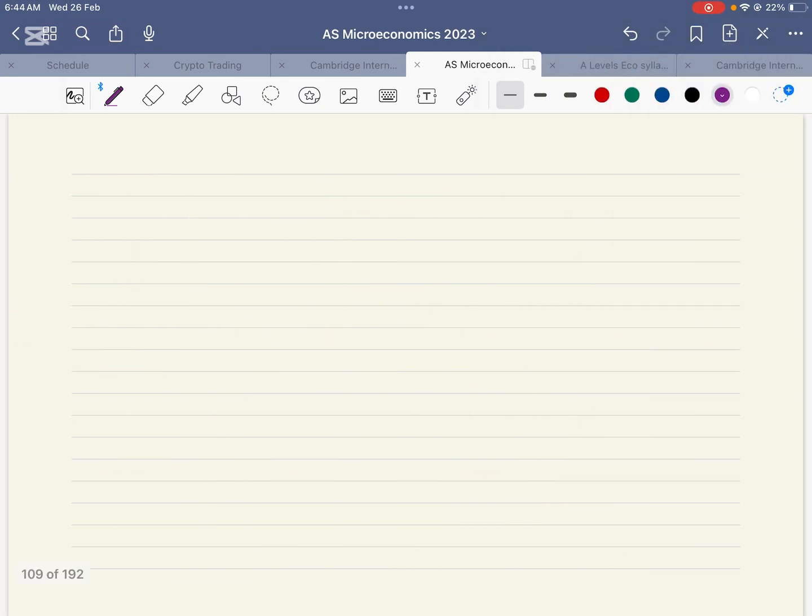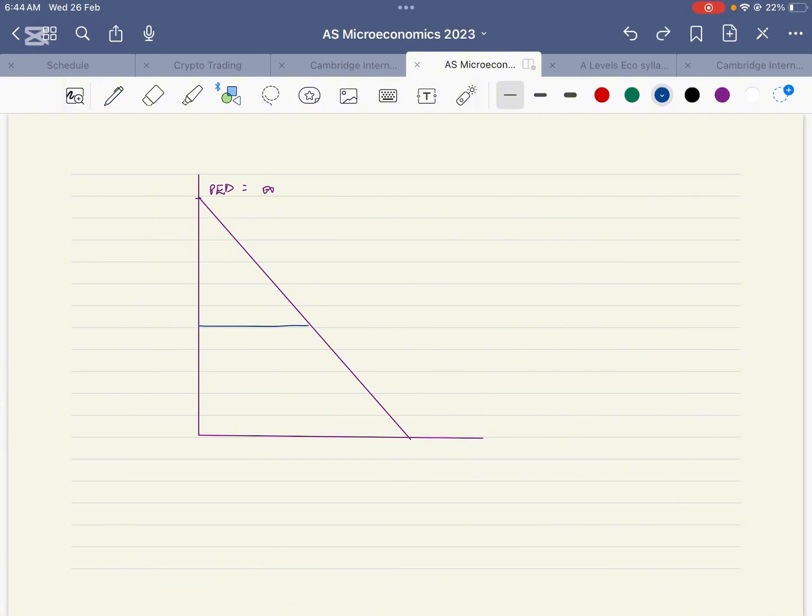The demand curve is a downward sloping curve, we all know this, and elasticity is infinity at this point. It's perfectly elastic. People think that there are perfect substitutes available for it. Midway, PED is 1, which means the percentage change in quantity demanded and the percentage change in price are the same. Here it becomes perfectly inelastic. In this region it is elastic.